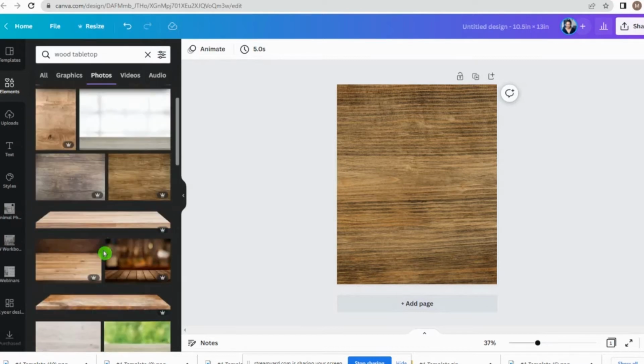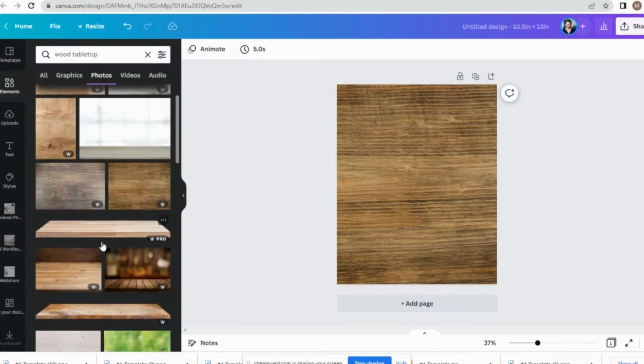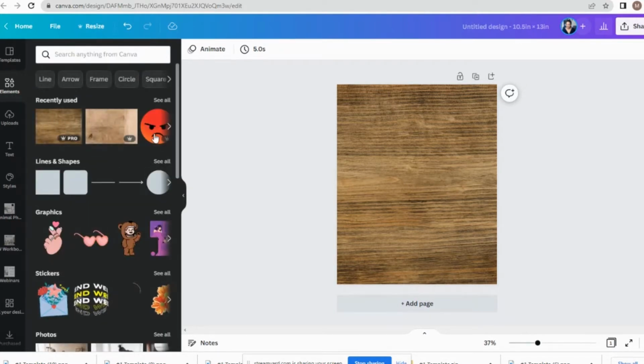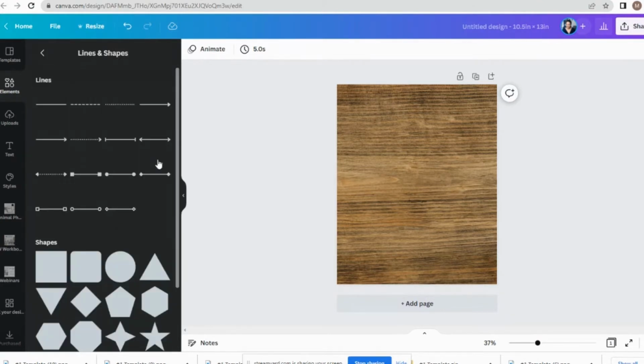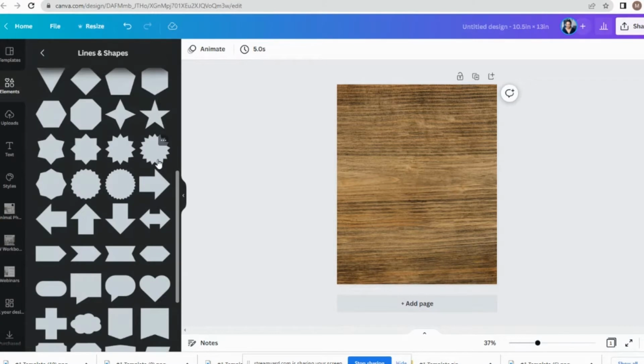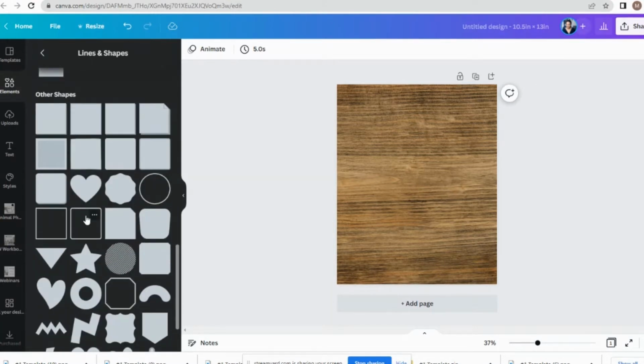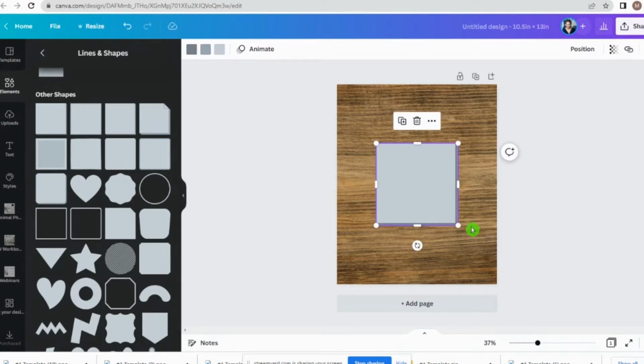And then the next thing that we're going to do is get the piece that will help us start to build out our digital journal. So we're going to go back to elements and we're going to go to lines and shapes. And you'll want to see all. And I'm going to scroll down till I find something that looks like it gives dimension. So this one here looks like it gives dimension.